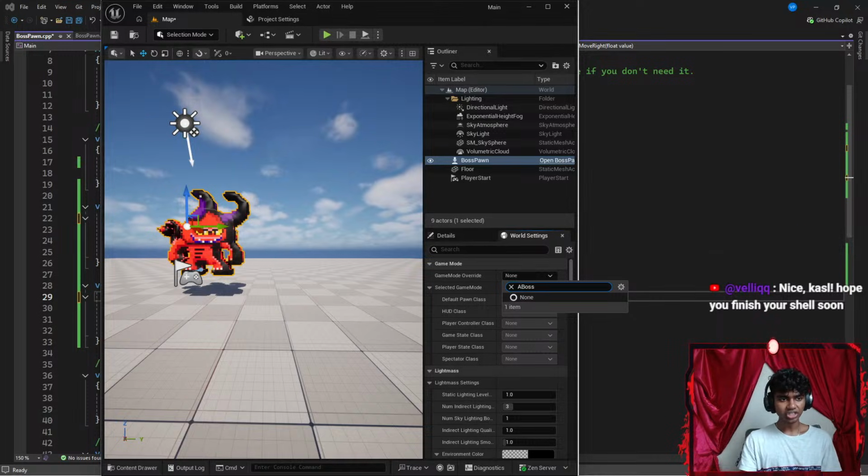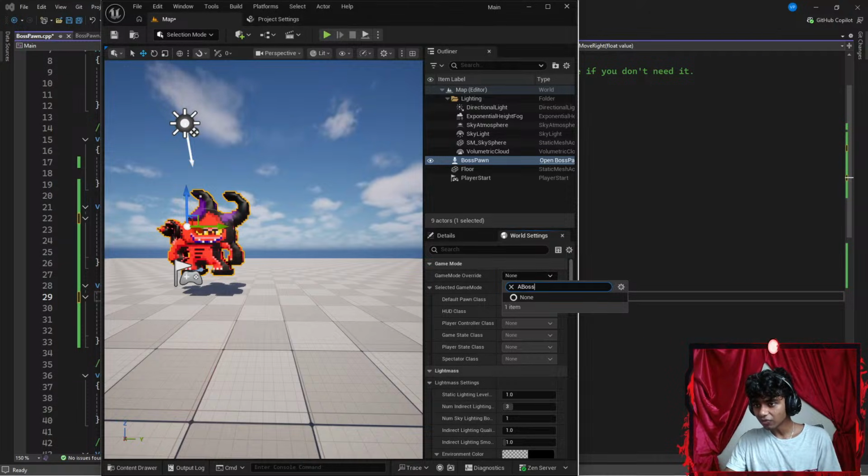Nice, guys. Hope you finish your shell soon. Okay, you're slightly on the right track, am I? Wait, should I go somewhere else in that case?